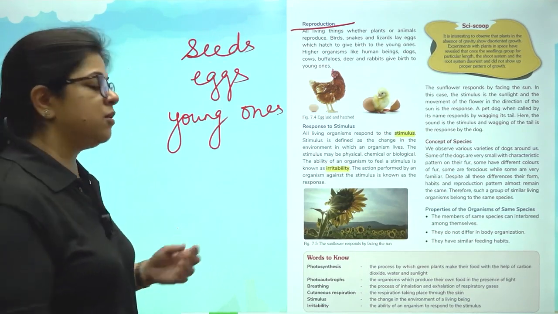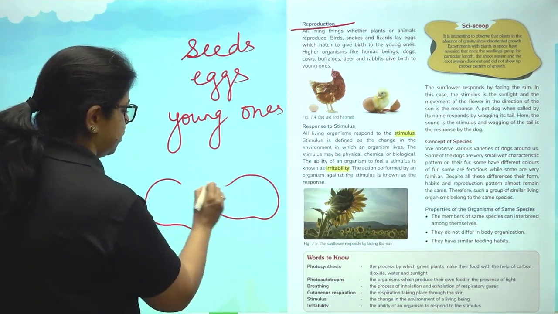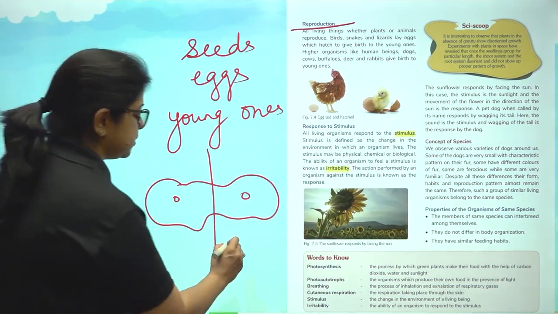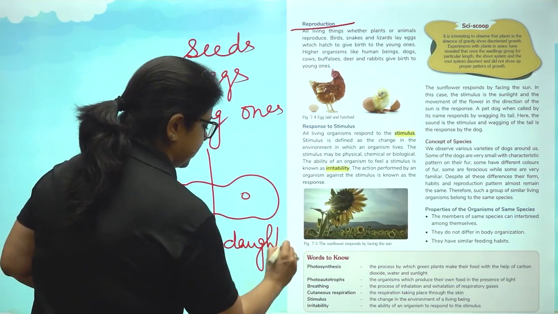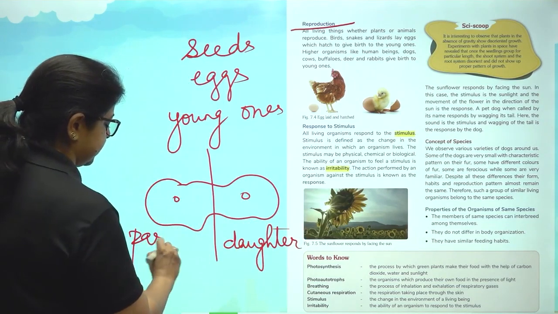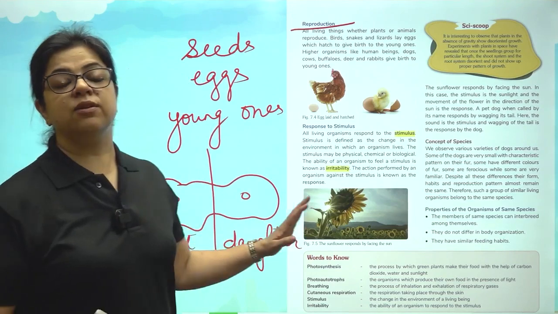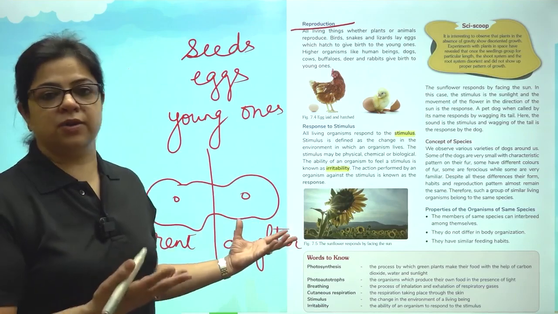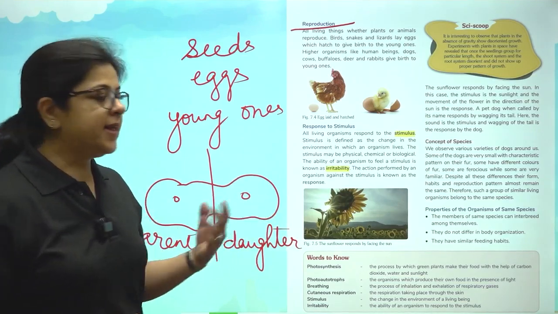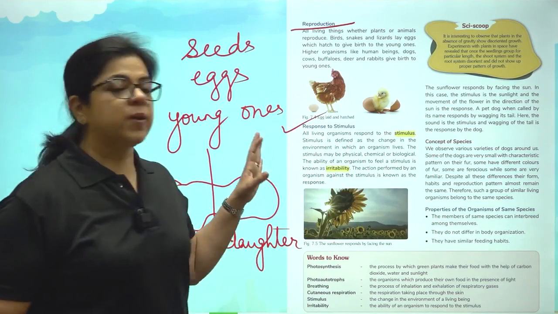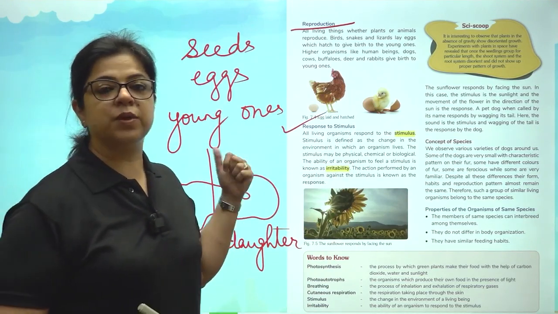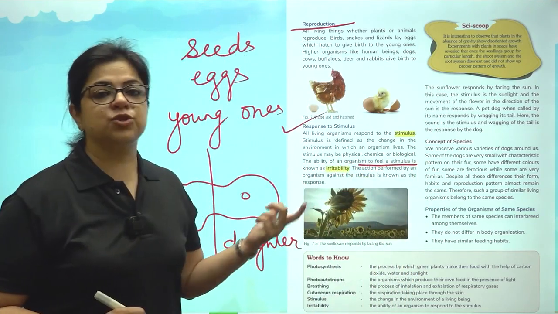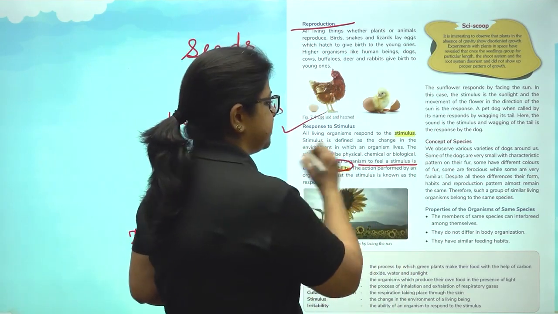Even tiny unicellular organisms like amoeba reproduce. The single cell separates into two. What is this called? This is called the daughter cell and this is called the parent cell. So even unicellular organisms like amoeba divide into two, giving rise to a new baby, you can say, or a new cell. The next is response to stimulus. Any change in the environment that is taking place will be categorized as stimulus. And the ability of an organism to feel a stimulus is known as irritability.